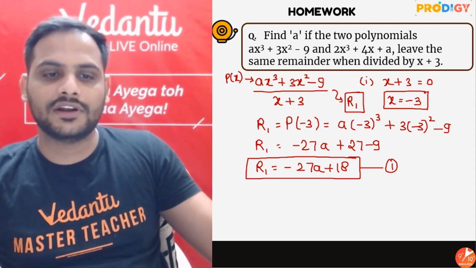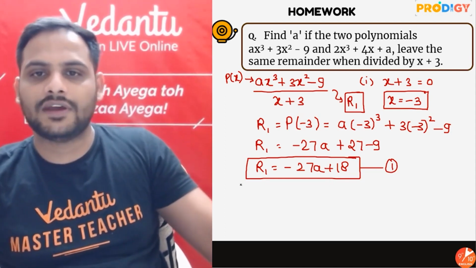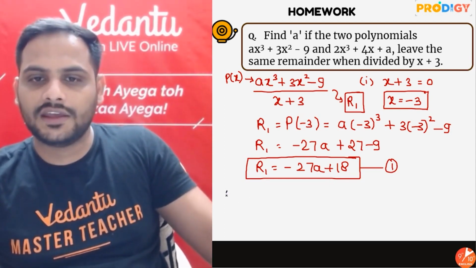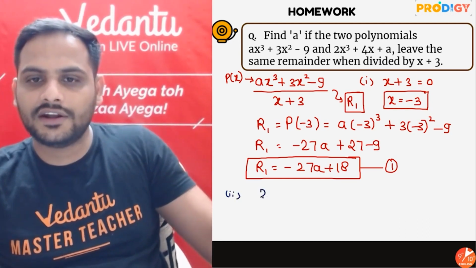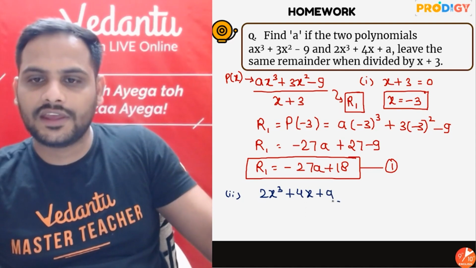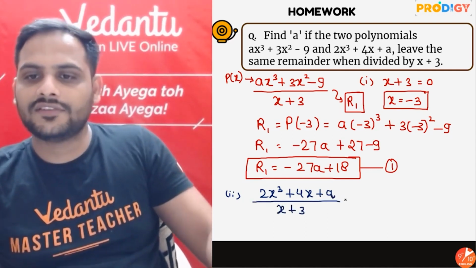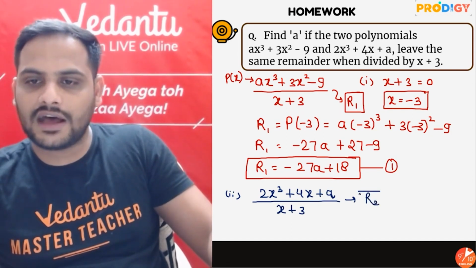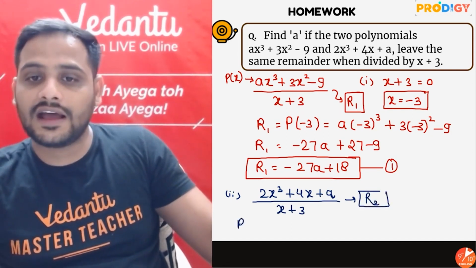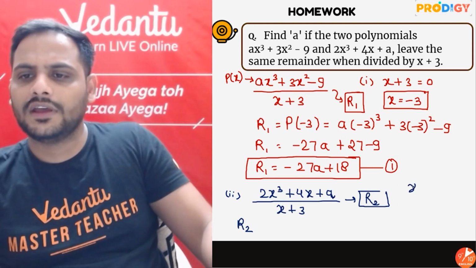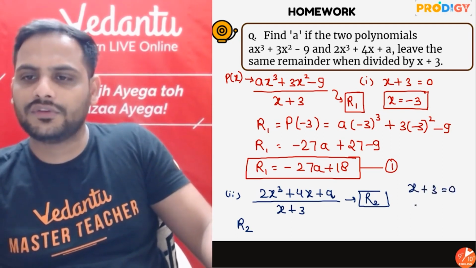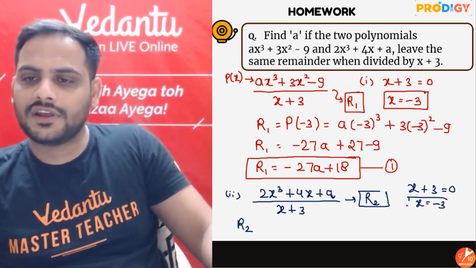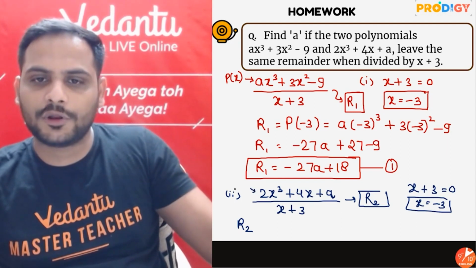Second, in the second case, we are dividing 2x cube plus 4x plus a again by x plus 3. Let's say the remainder in this case is r2. Again, we make x plus 3 equal to 0, so x is equal to minus 3. So for r2, let's say this polynomial is f of x.